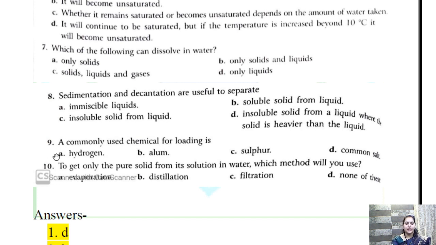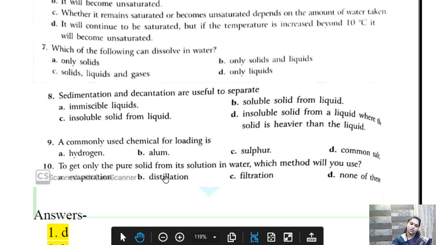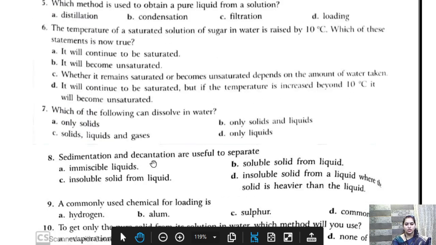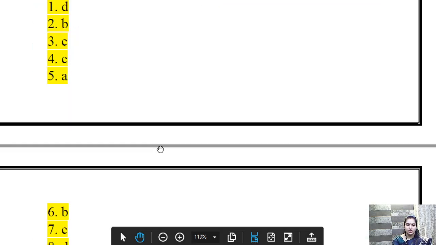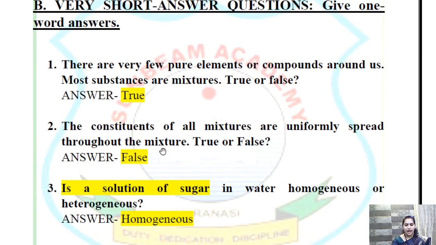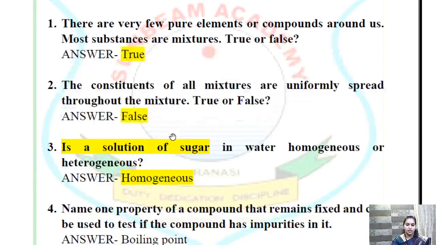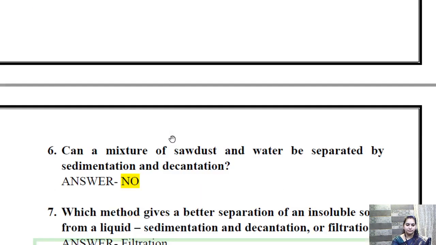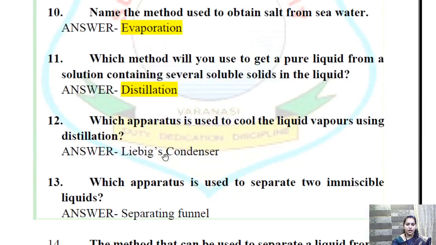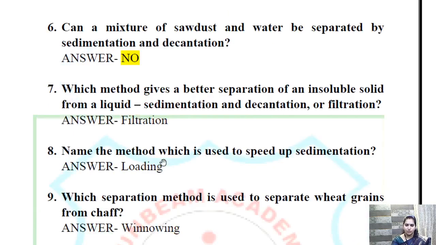Okay. 9th. A commonly used chemical for loading is alum. To get only the pure solid from its solution in water, which method do we use? We use distillation. So children, this was the choose most appropriate answer. Okay, this you already have and you have already done it. Then we have very short answer questions. So this also you will learn. So I hope you have learnt it. We are not going to discuss it.